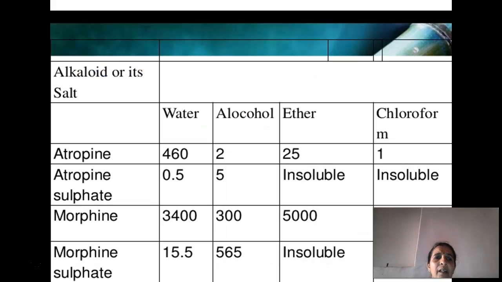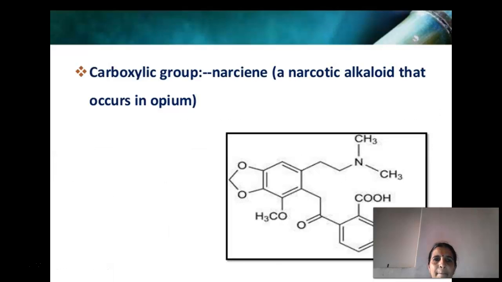So these are some of the examples of alkaloids and their salts, and these are the examples of solvents where we can check the solubility and form salts with base or acid. Narcotine is an alkaloid that contains a carboxylic group, which occurs commonly in the opium plant.